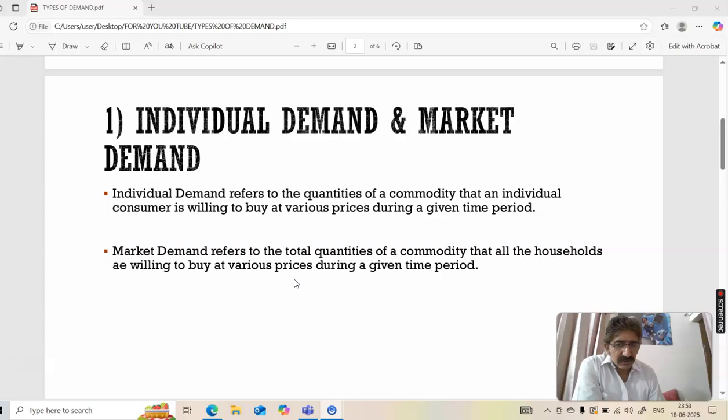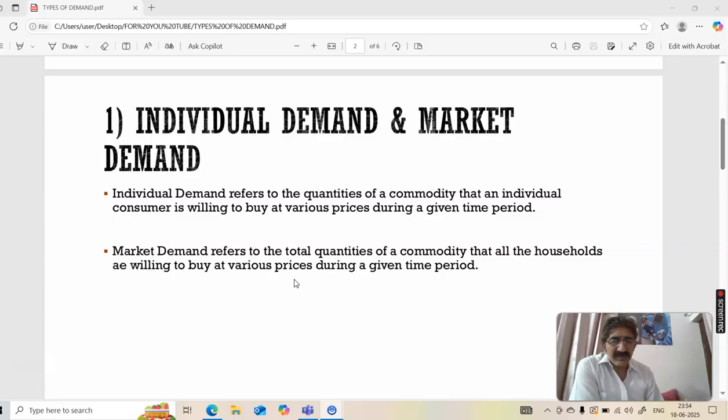This is a definition. So, suppose if I ask a person in my colony or in your colony maybe, Mr. Mishra, that sir, right now the price of milk is 60 rupees per kg. So how much quantity of milk will you buy during 1 month when the price of milk is 60 per liter? Okay, and he gives me the answer. Let's say he says 60 liters per month at the price of 60 rupees per liter. That means 2 kg he is going to buy daily.